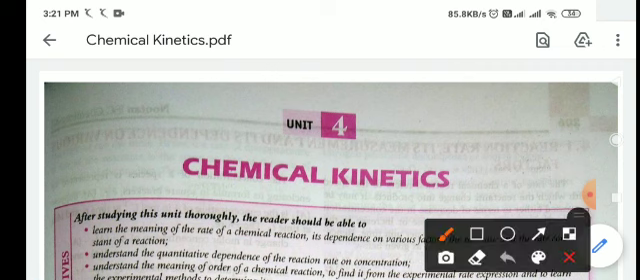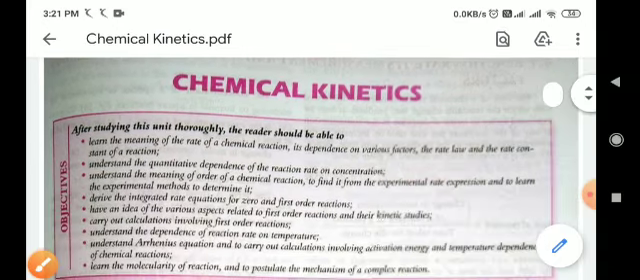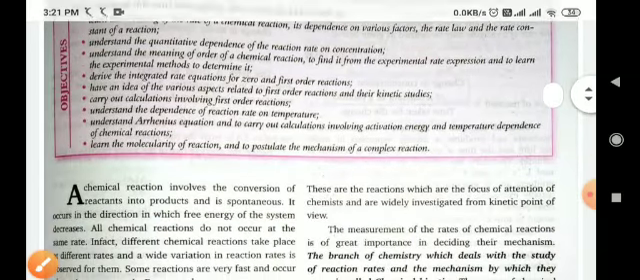Today in this class we will discuss the chapter chemical kinetics. It is an important chapter from your board exam point of view, and in your board exam there are 4 to 6 mark questions that will come from this chapter. So it is an important chapter. So let's start chemical kinetics.